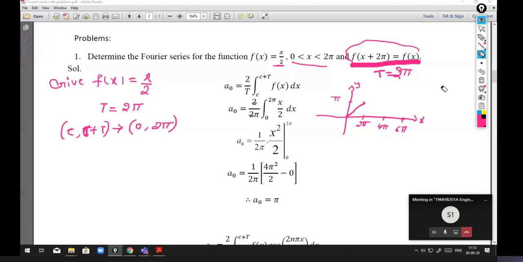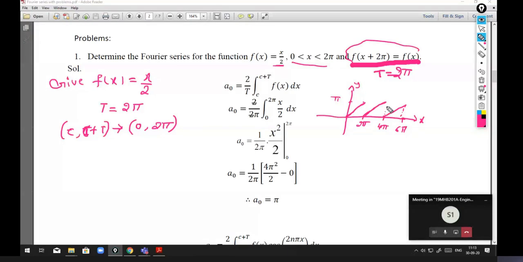Next, what is the next graph? Since it is a periodic function, again from 2 pi to 4 pi it is a straight line again. Again from 4 pi to 6 pi, a straight line. So we get only this type of graph.